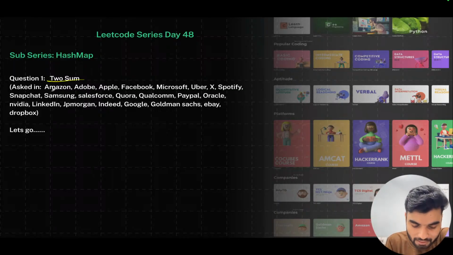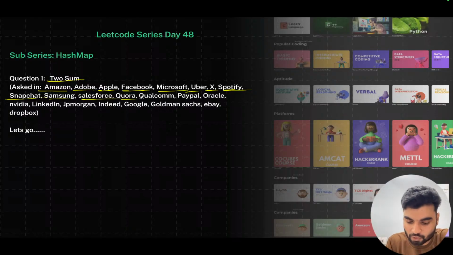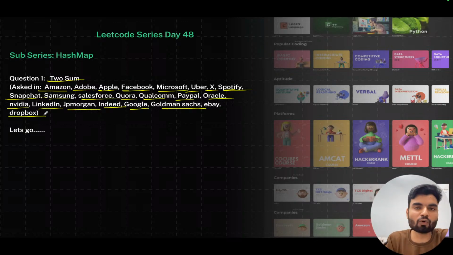So yeah, today we'll solve the first problem of LeetCode. This particular problem has been asked in Amazon, Adobe, Apple, Facebook, Microsoft, Uber, X, Spotify, Snapchat, Samsung, Salesforce, Quora, Qualcomm, PayPal, Oracle, Nvidia, LinkedIn, JP Morgan, Indeed, Google, Goldman Sachs, eBay, and Dropbox, and many more companies.